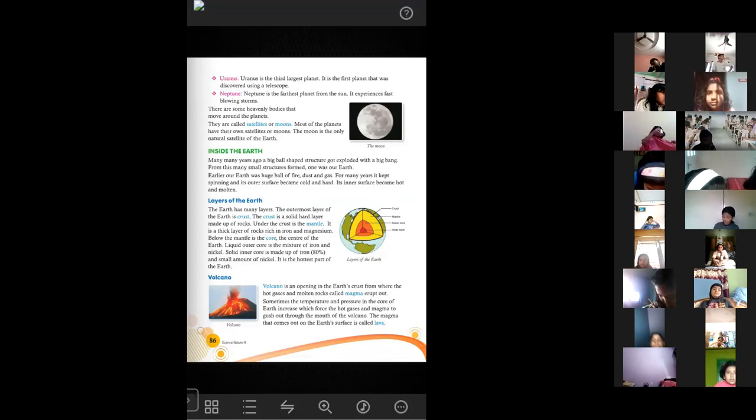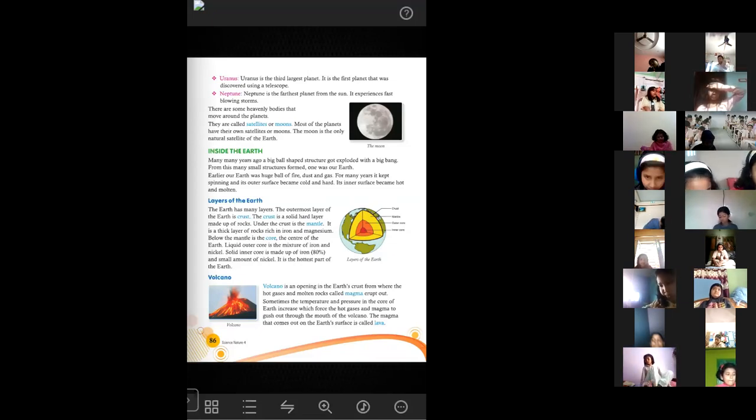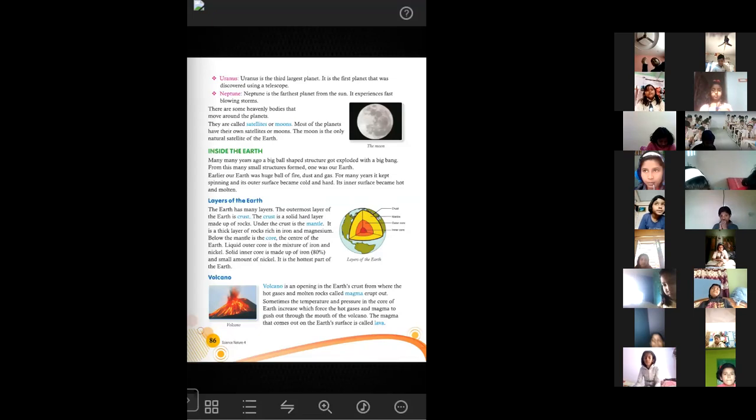If there is an opening at the top of any mountain, and through that opening the magma from the earth core or mantle comes out or erupts out with explosion, and the lava spreads everywhere, that opening of the earth's crust is called volcano. Many of you have already shown how a volcano erupts in the science exhibition. I hope all of you have seen it. All of those projects were very good.